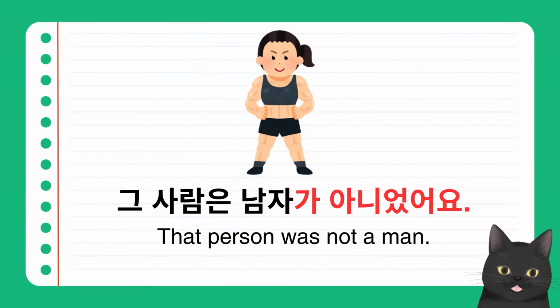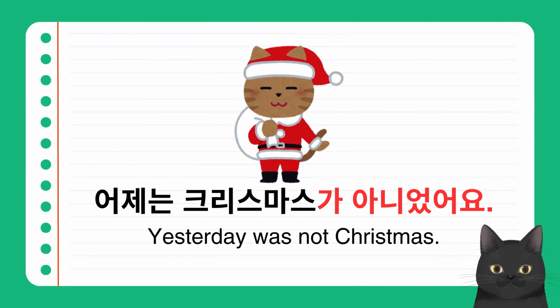The noun 남자 ends with a vowel 아. So you put 가 아니었어요 after the noun. So 남자가 아니었어요. 어제는 크리스마스가 아니었어요. Yesterday was not Christmas. The noun 크리스마스 ends with a vowel 으.